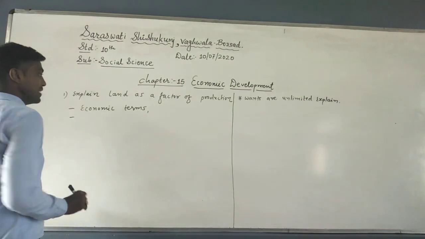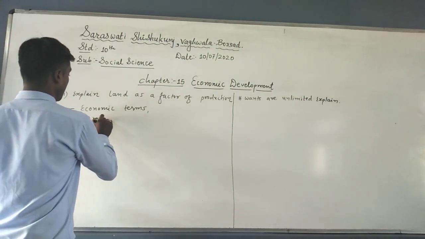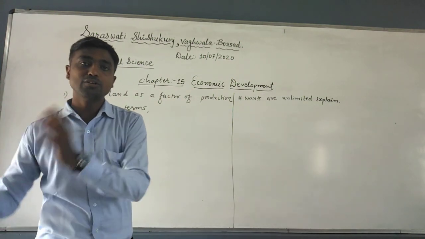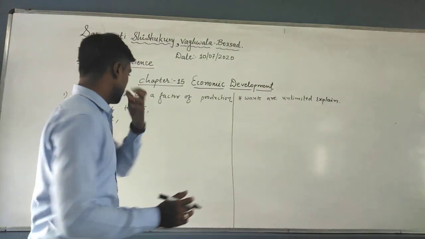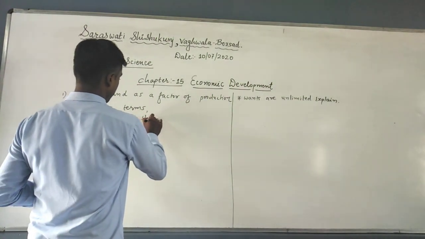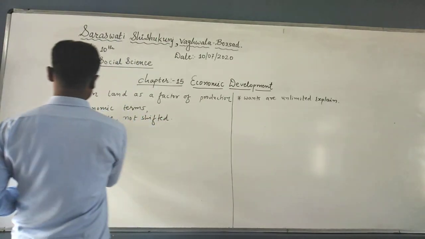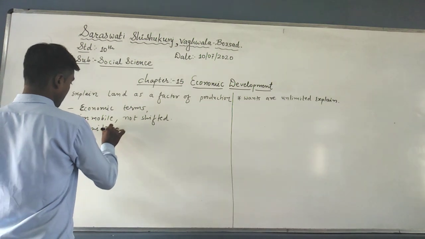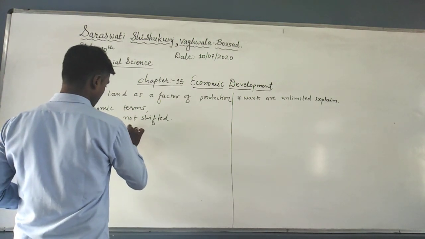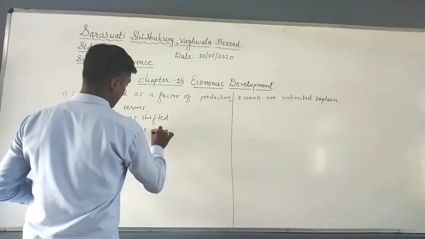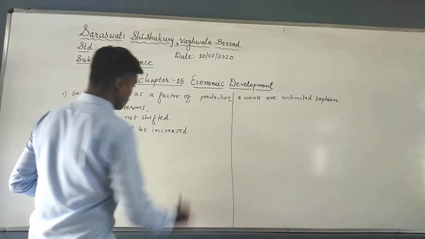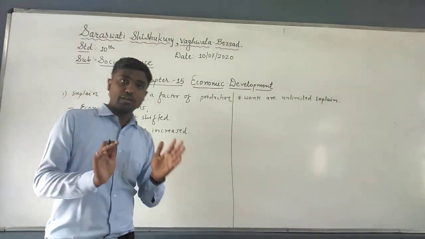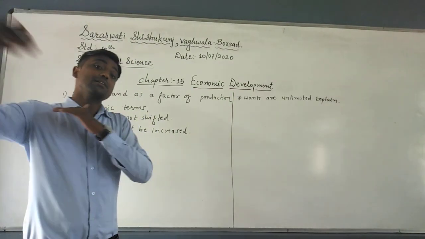Second, land is immobile. It means it cannot be shifted. For example, if I grow something here, that cannot be shifted to other places. Understood? Third, land is in limited portion. It cannot be increased. You just see, students, land is in limited portion. Whatever land portions we have, we have to satisfy from that only. We cannot increase the land surface.